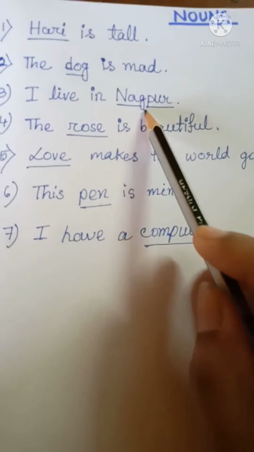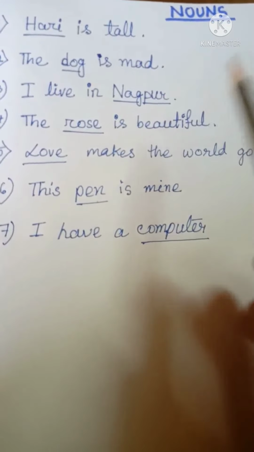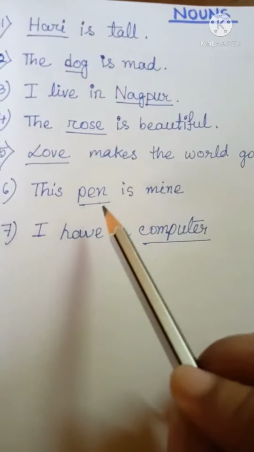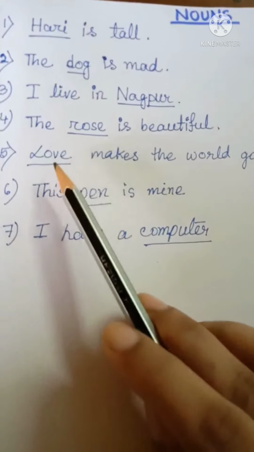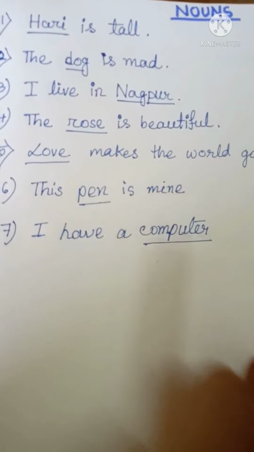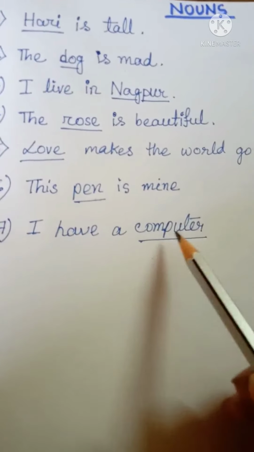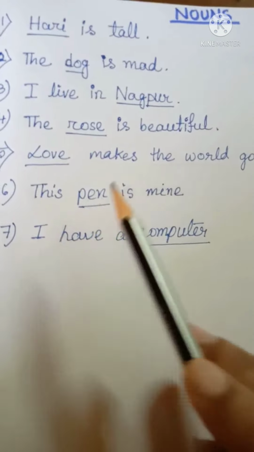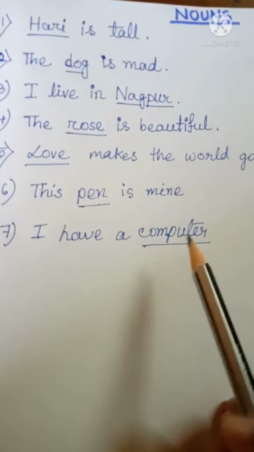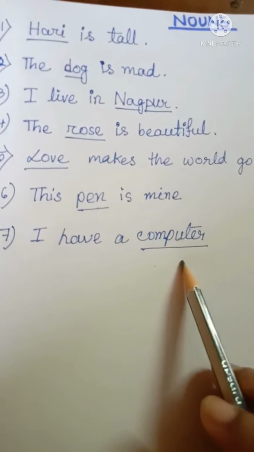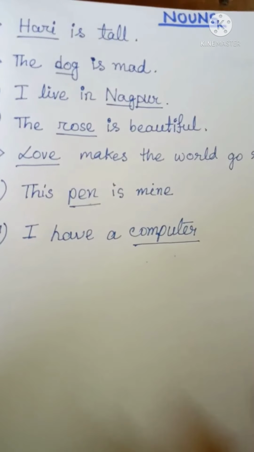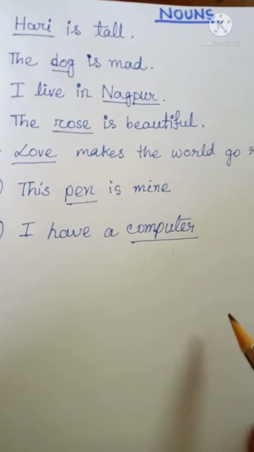Nagpur. We know that Nagpur is the name of a place. Rose. It is the name of a flower. Love. Love is the name of an emotion or you may say feeling. Pen. It is the name of an object or of a thing. Computer. Computer is the name of an electronic device or you may say a machine.